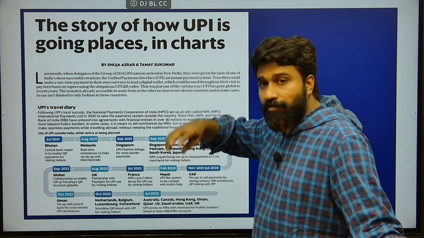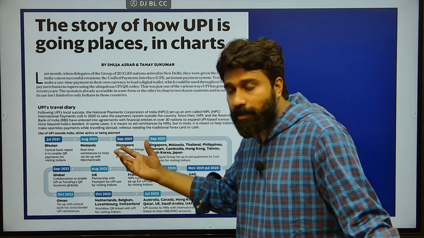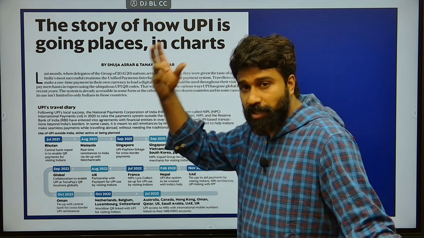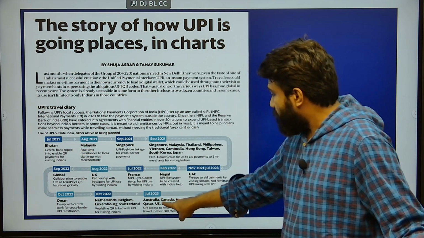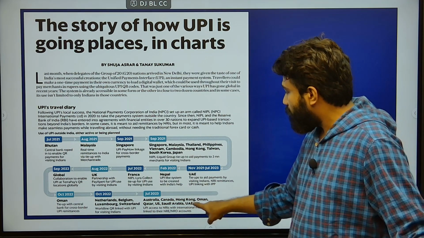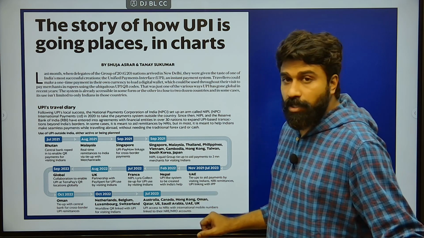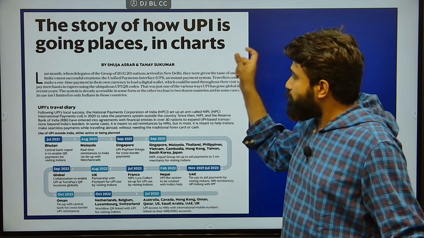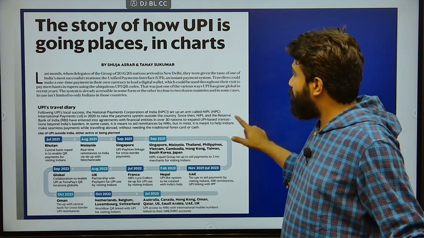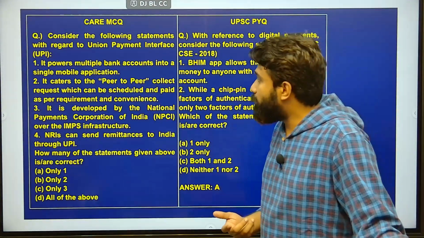Such a digital platform, developed by India, was overwhelmingly welcomed and admired by G20 countries. It extended from Bhutan to Australia, Canada, Hong Kong, and also Oman, Qatar. Therefore, from third world countries to developed countries, this UPI service has extended. That is the actual endeavor of India that we are seeing now.